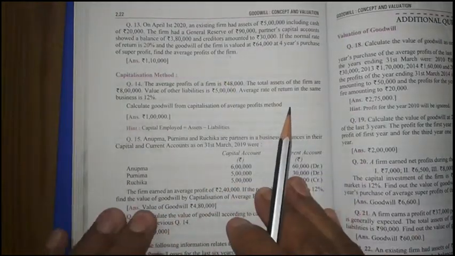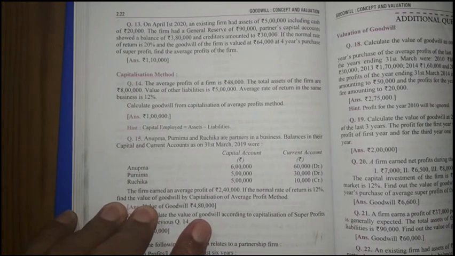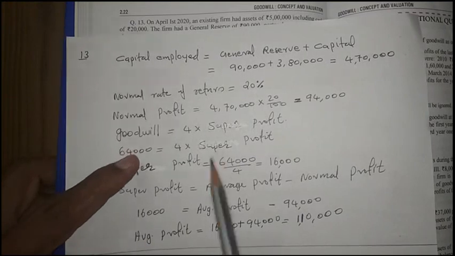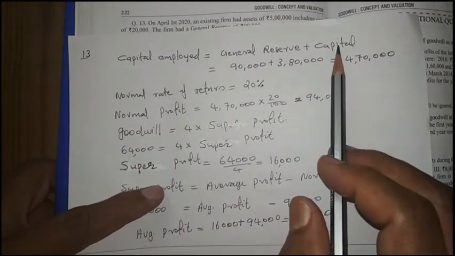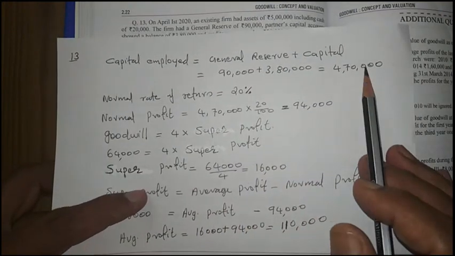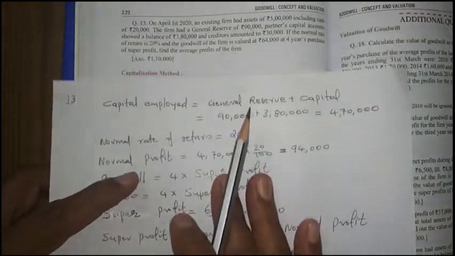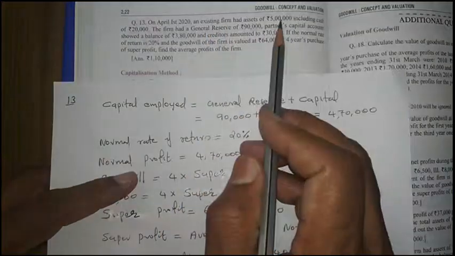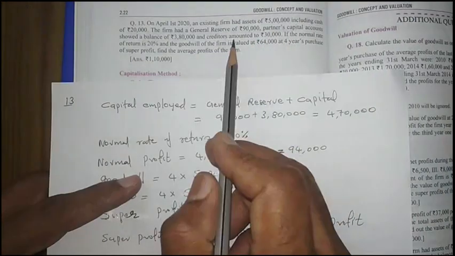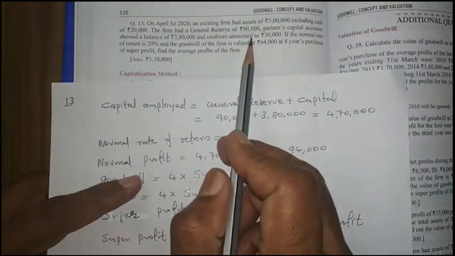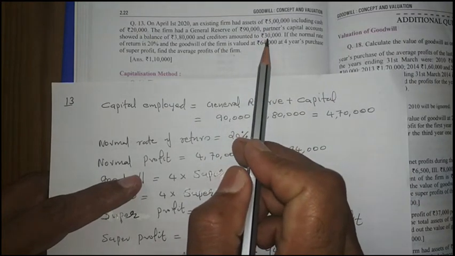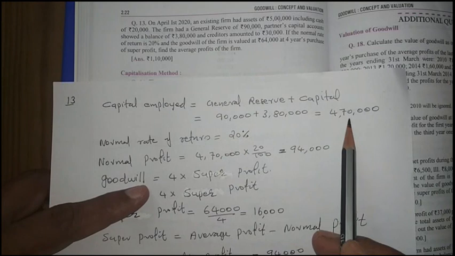Here capital employed we have to find out firstly. Like the previous question I told, capital plus general reserve we are adding, we will get the capital employed, that is 4,70,000. And here other things are given. Assets are given 5 lakh, and creditors are given. Creditors are current liabilities. Creditors is given 30,000. So from the assets we are deducting this 30,000. Then also we are getting the same amount of 4,70,000.